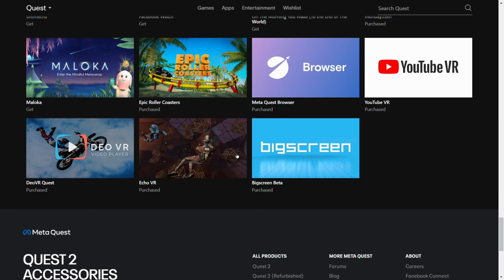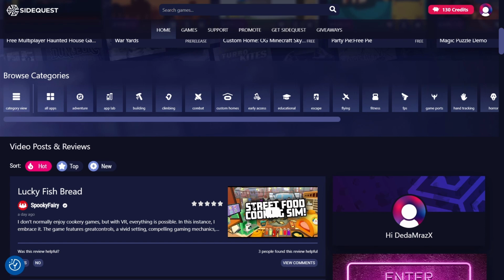Yes, there is. One of the options to find apps not in VR and outside of the environment is using indexes which are created elsewhere. For instance, one of them is SideQuest. In SideQuest, you can find different categories going from all apps.